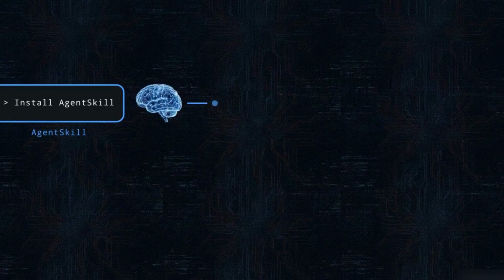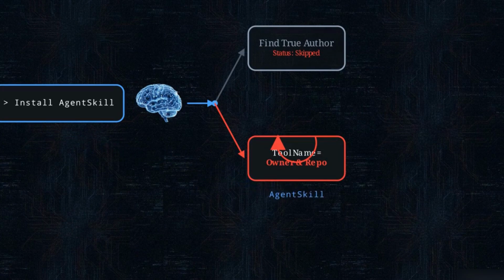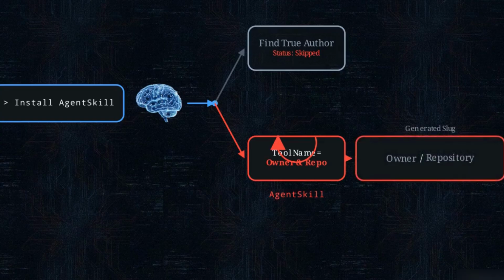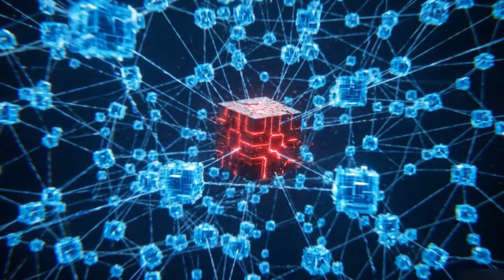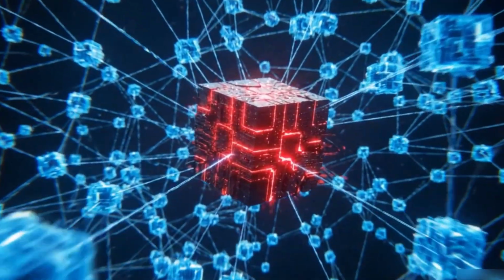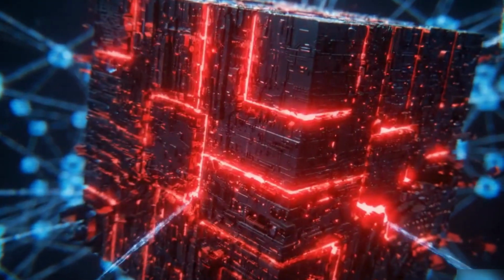This logic flowchart shows how models process requests. When prompted to install a new tool, models consistently fall into a self-referential loop. Instead of finding the true author, the AI outputs a duplicated structure, using the tool's name as both owner and repository. Because all major LLMs follow this same duplication pattern, an attacker can pinpoint the exact identifier a model will invent for any new tool.